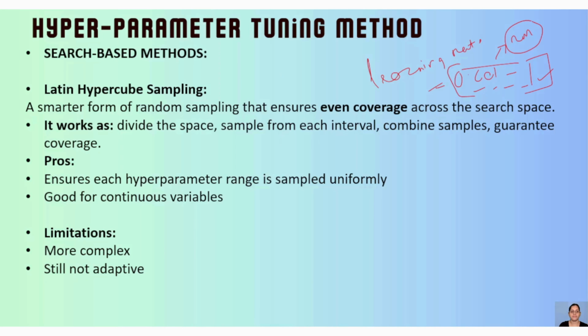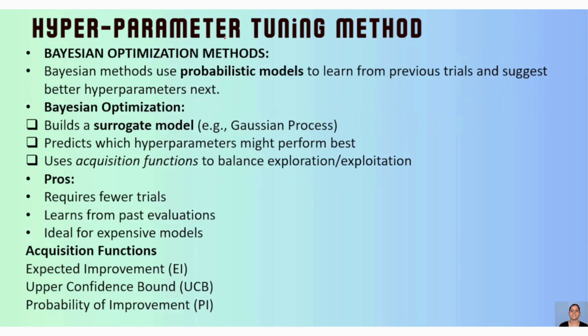Then we have Bayesian optimization methods. So the Bayesian method, again, what exactly it is, guys, we already understood. Bayesian method is a probabilistic method, right, where we are considering the probabilistic approach of all variables, and we are proceeding on getting your prior, then posterior, and all these things, right? So again here there are a few steps.